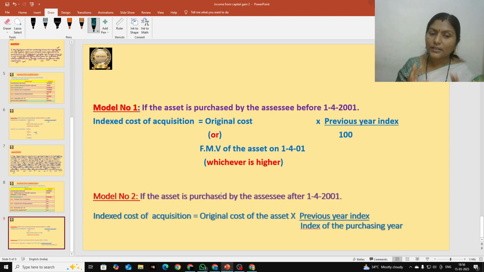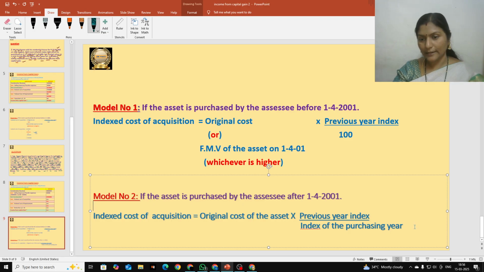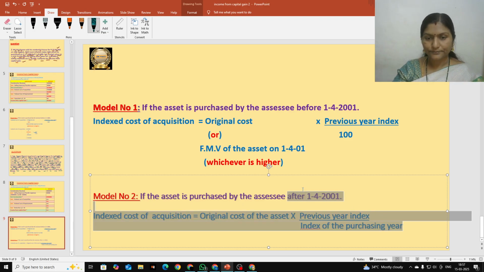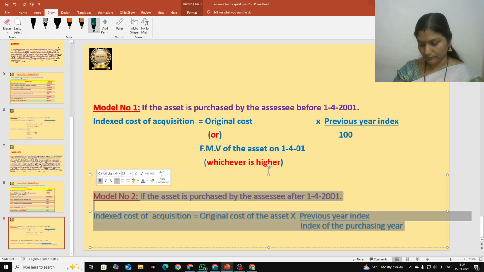If she purchased that asset after 1-4-2001, we are going to take the model 2 formula. Here in our problem, she purchased that asset during the year 97 and 98. So before 1-4-2001. Okay, so we are going to take the model 1 formula. I am deleting this model 2. Hope this is clear. Let me delete this.